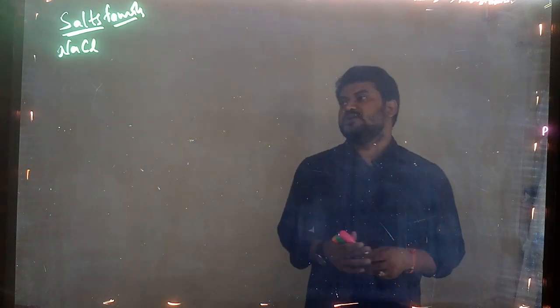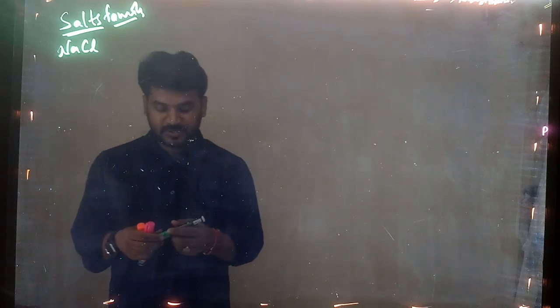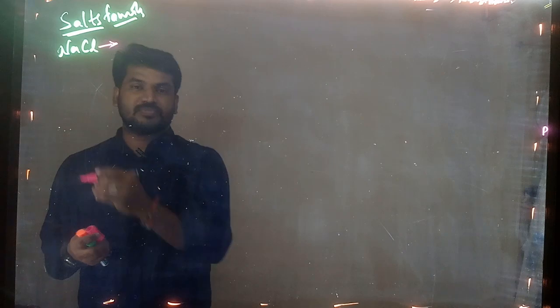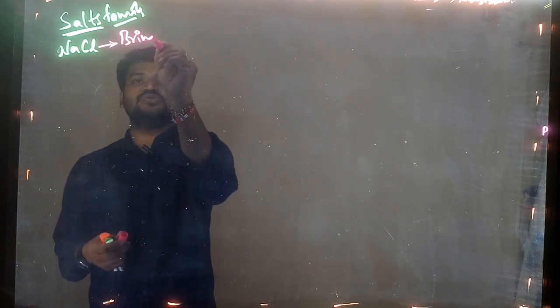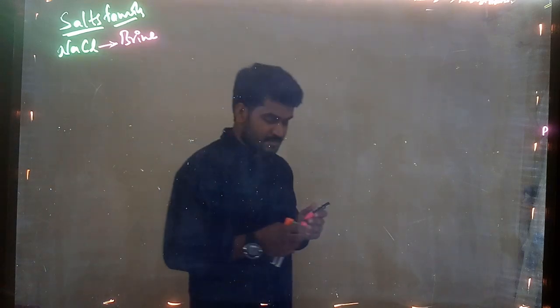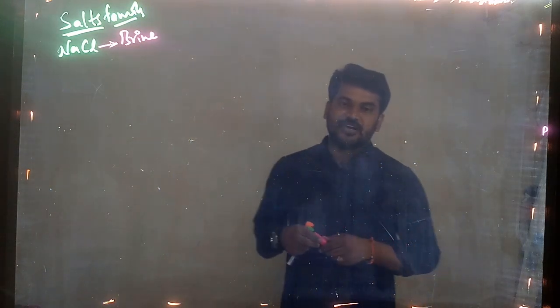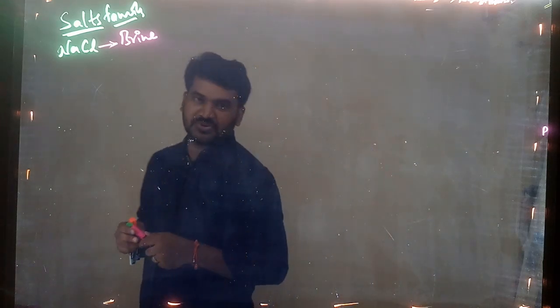Okay, so NaCl is a salt. The solution of NaCl, if you dissolve it in water, you can say it as brine solution. Dissolved NaCl is brine solution, right?